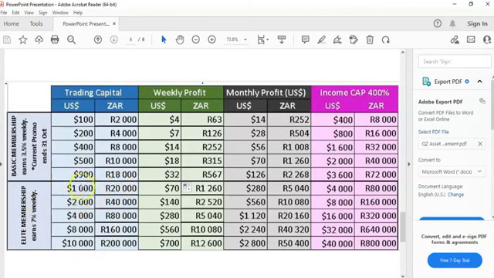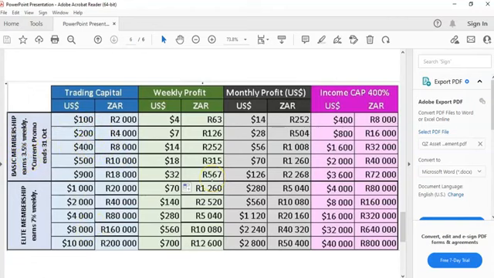You can choose any amount. As long as it's 20,000 rand upwards, you fall under 7%, or any amount from $100 up to below $1,000 is 3.5% a week. You choose which one you can start with. If you start with a small amount, you can later add bigger amounts.